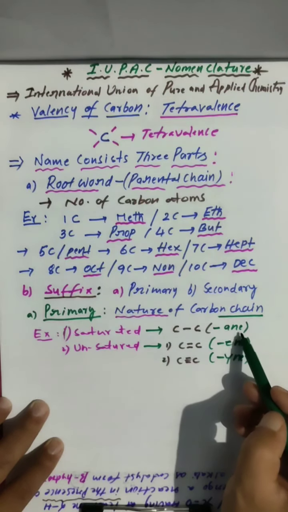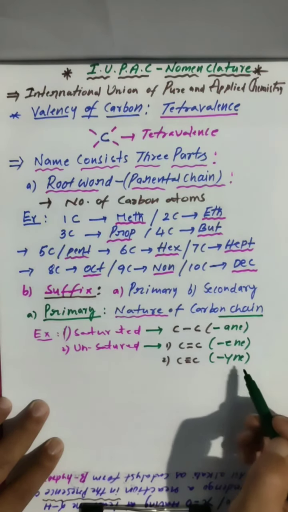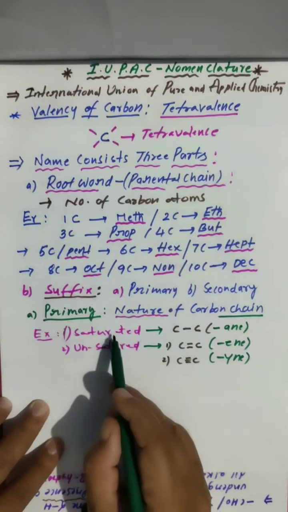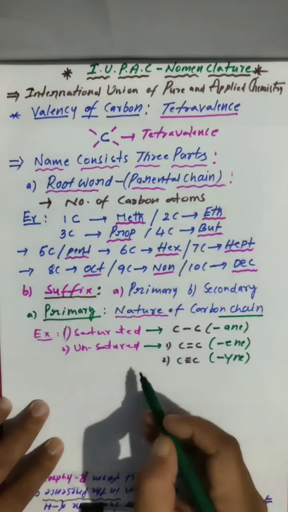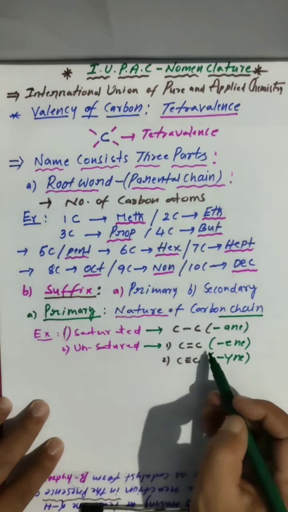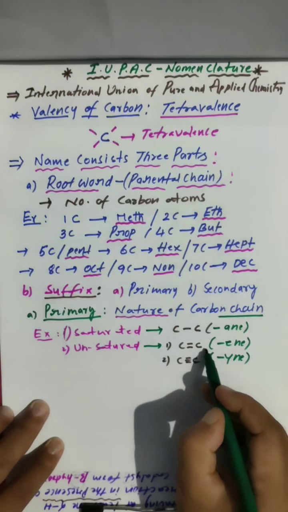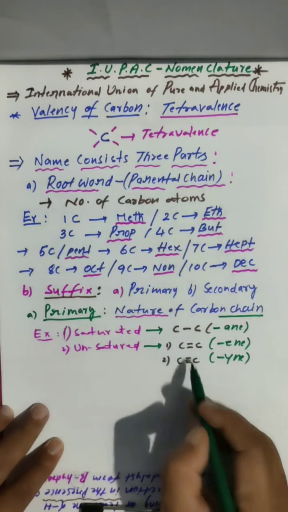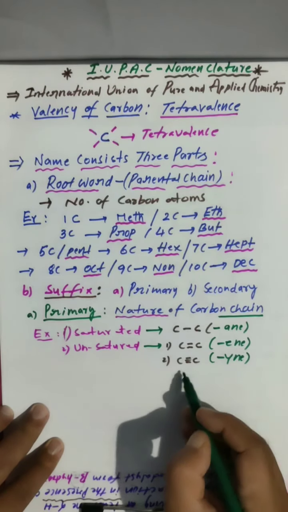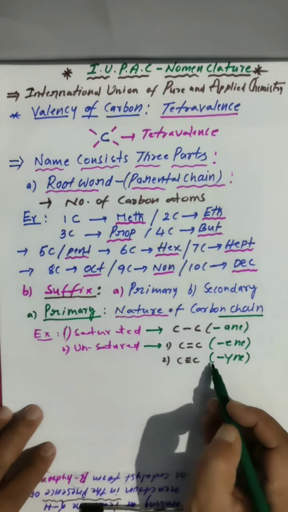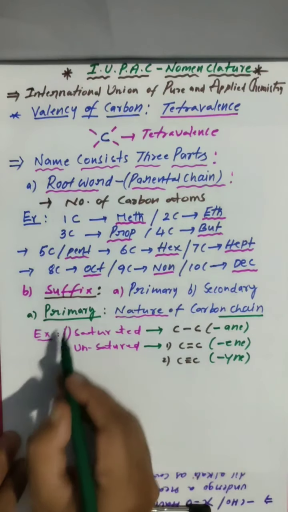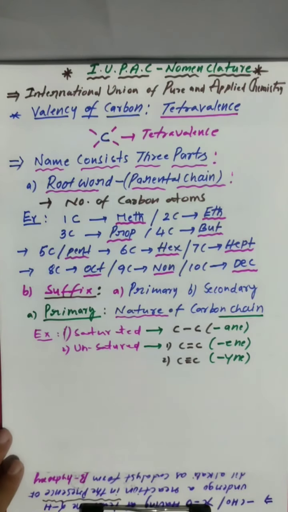Like alkane, alkene, alkyne. Saturated hydrocarbons are alkanes. Unsaturated hydrocarbons are of two types: alkene with a double bond, ene, and alkyne with a triple bond, yne. This is the information the primary suffix gives.